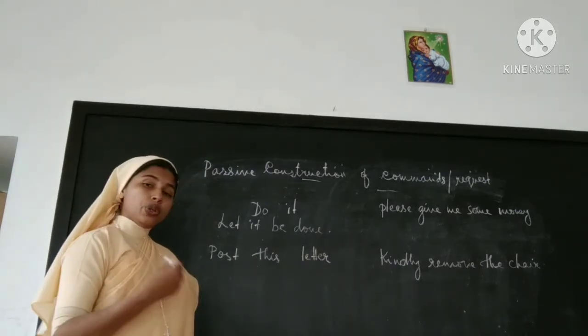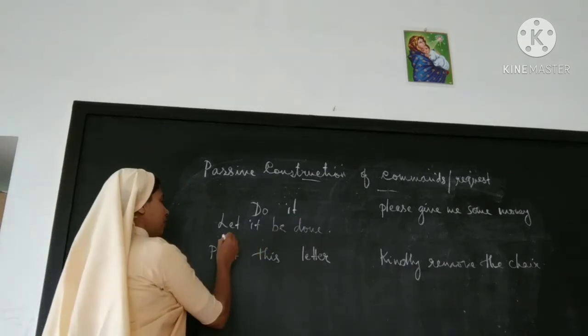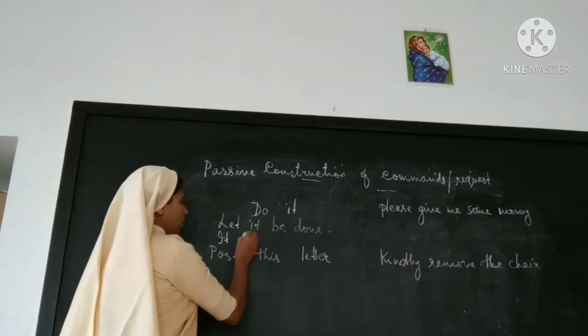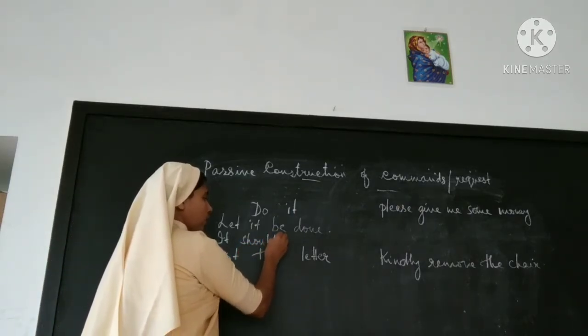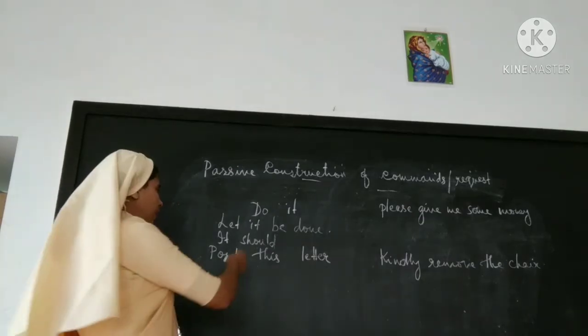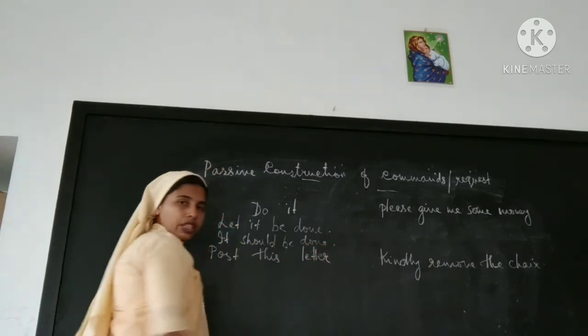Let it be done. You can convert in another way also. How? Okay, so we take first object it, then should be. It is not there in the sentence, but this is the way how you convert commands. Okay, it should be done.